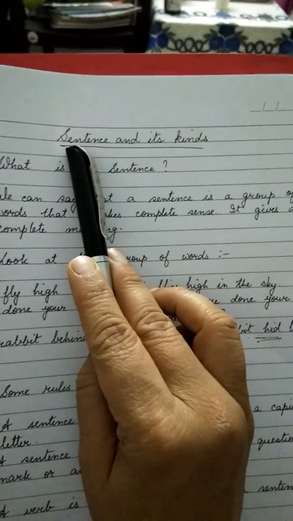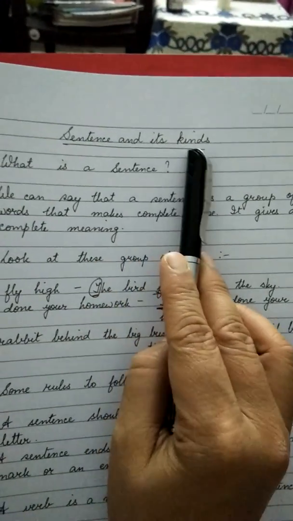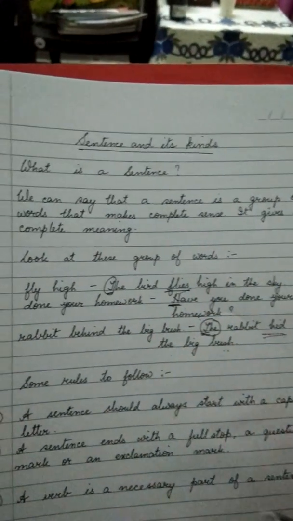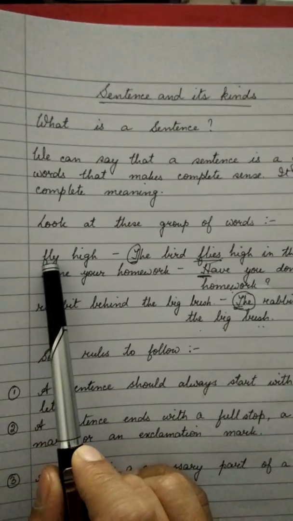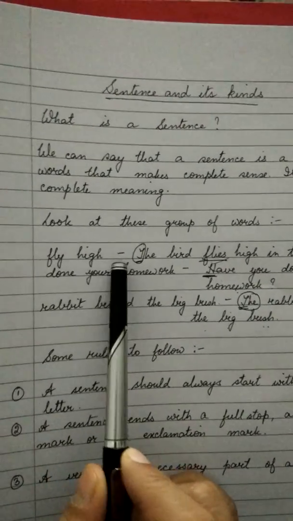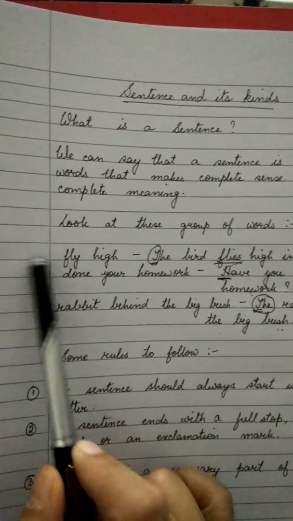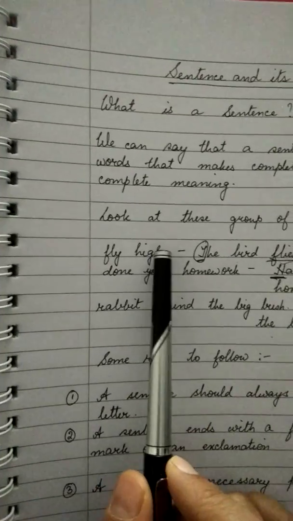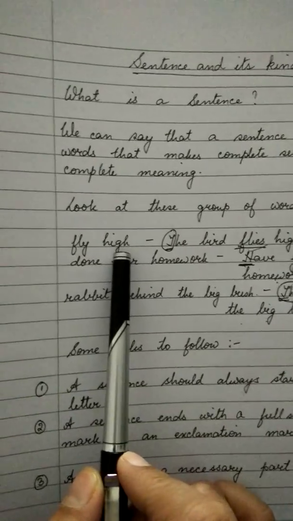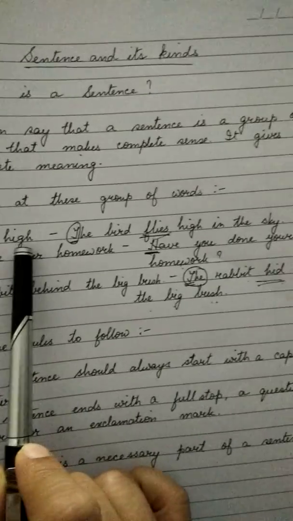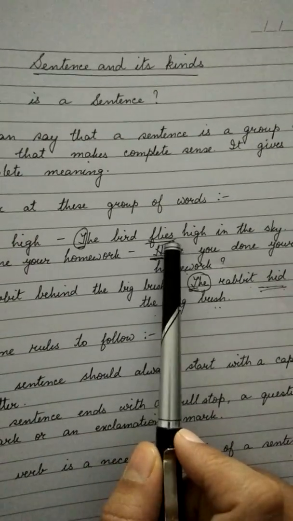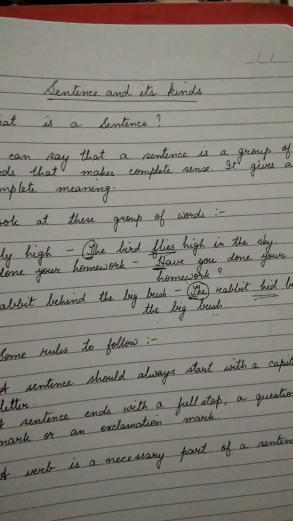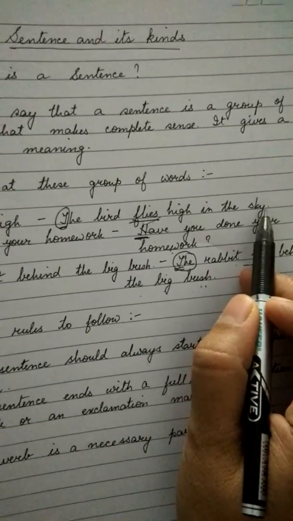Today we are going to discuss the topic sentence and its kinds. Now, before we start, we would like to look into a few sentences. For example, "the fly high." Do you think that these two words make a sentence? No. Why? Because these two words together do not make any sense. But at the same time, if we say, "The bird flies high in the sky," then it makes a complete sentence.